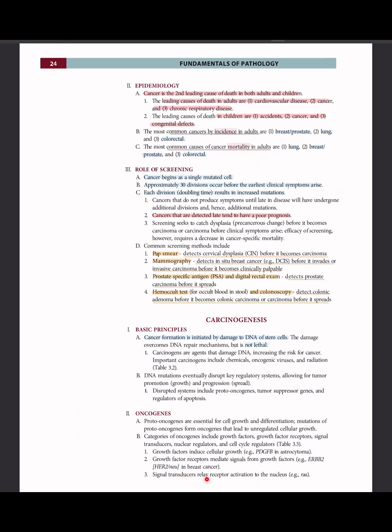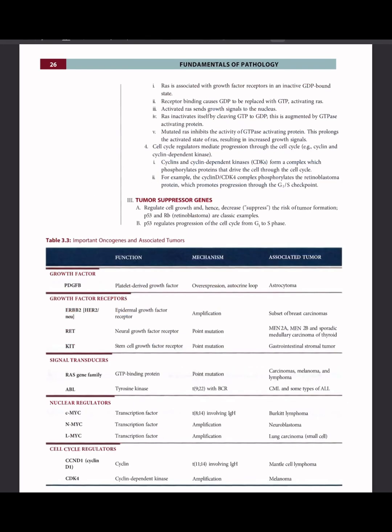And signal transducers relay receptor activation to the nucleus, for example, RAS. RAS is associated with growth factor receptors in an inactive GDP-bound state. Receptor binding causes GDP to be replaced with GTP, activating RAS. Activated RAS sends growth signals to the nucleus. RAS inactivates itself by cleaving GTP to GDP, which is augmented by GTPase activating protein.